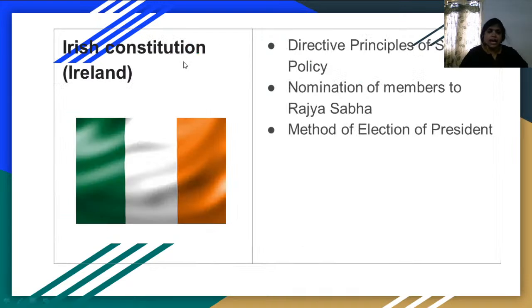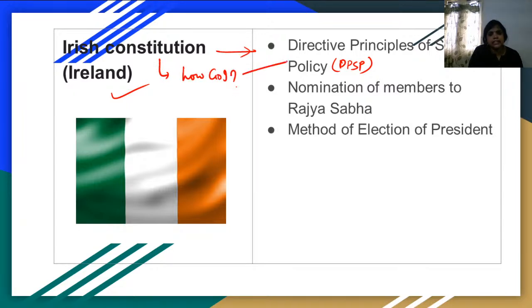Irish Constitution. Irish Constitution is also very, very important, because another key area of Indian Constitution, that is directive principles of state policy, which are nothing but the Constitution giving directions like how a government should function, is mentioned under this directive principles of state policy. And how members to Rajya Sabha, you all knew that the definition of Parliament is the President, Lok Sabha and Rajya Sabha. And in this Lok Sabha and Rajya Sabha, you will have members.